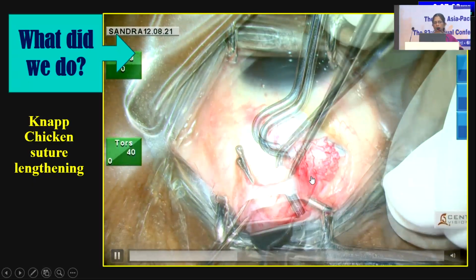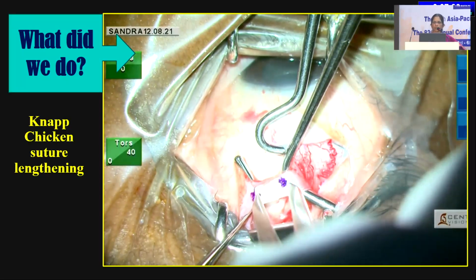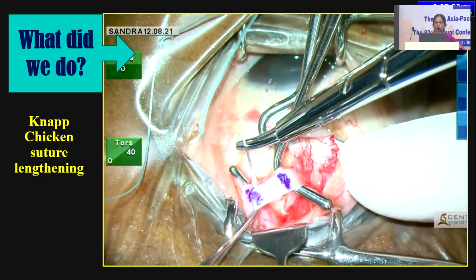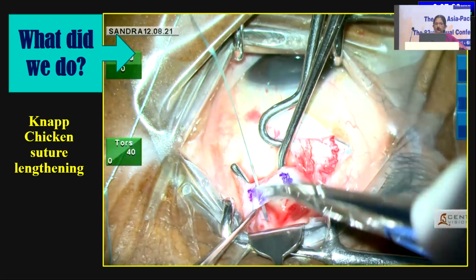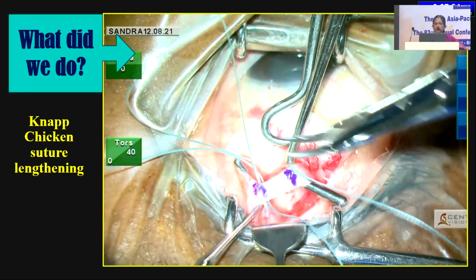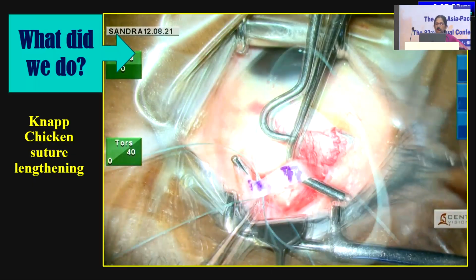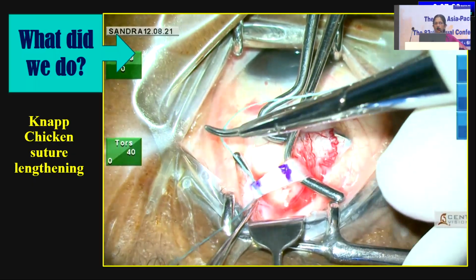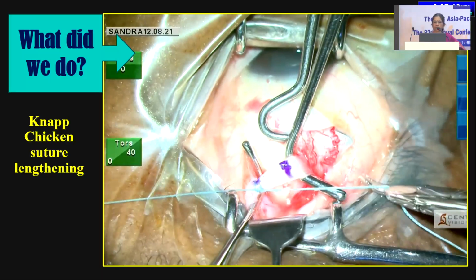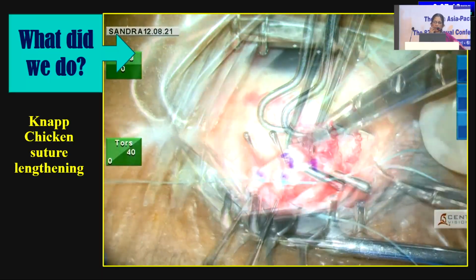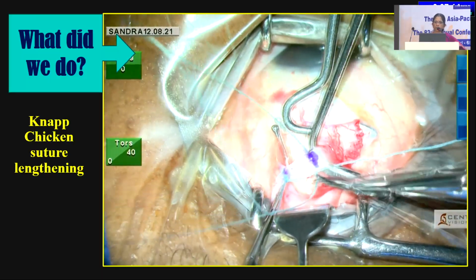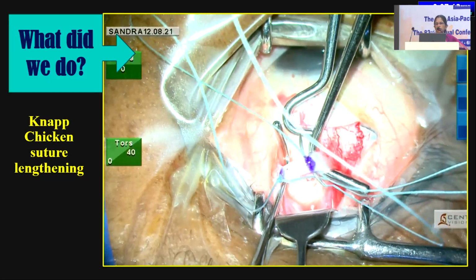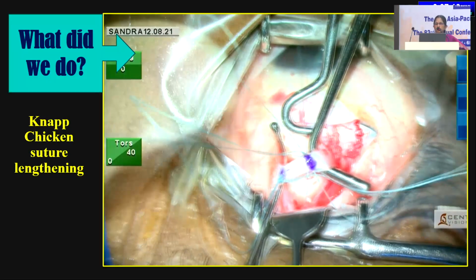Now you go ahead with a non-absorbable suture. Take a measure of however many millimeters you want, usually around 8 millimeters. So you give a 4 millimeter gap, because when you put it on a loop it becomes 8. This is a non-absorbable Ethibond suture, double armed, so you can do both sides and loop it.